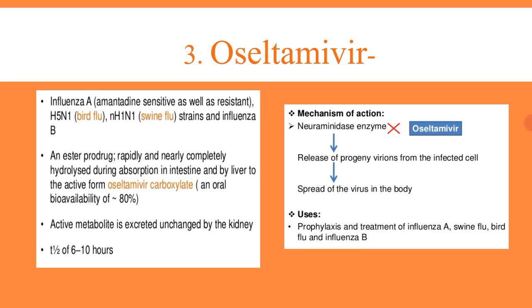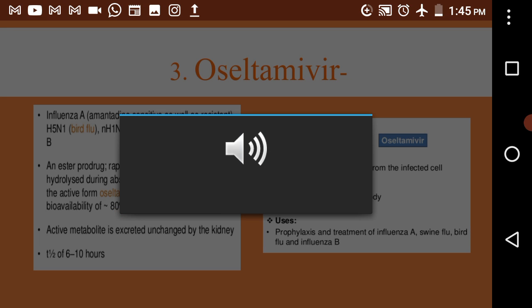Therefore the infection will be stopped. Spread of the virus in the body will be inhibited. So this is the mechanism of the oseltamivir drug. Now we can use this drug in the treatment of influenza, then H5N1